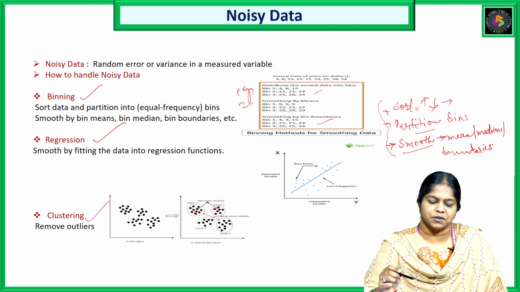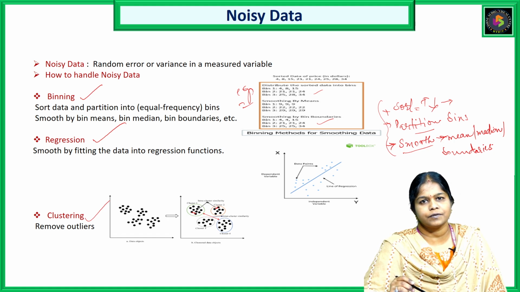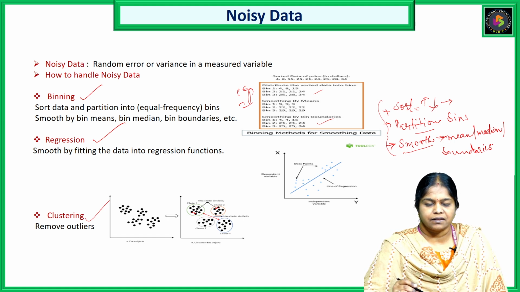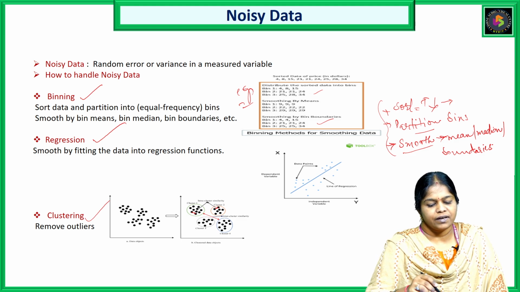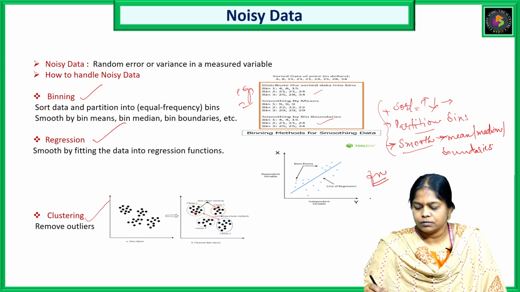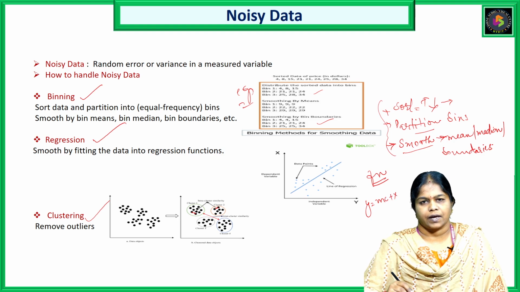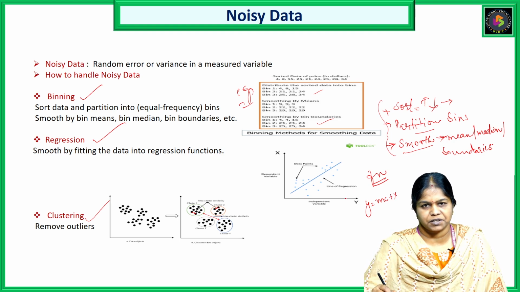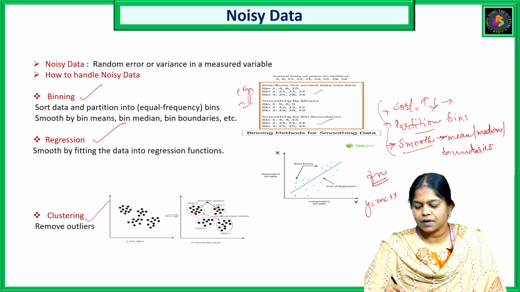And the next one is regression. Regression is one of the most powerful methods that we normally use. Regression is mostly used with the help of a particular function. We all know the function y = mx + c. So we have a particular regression function, from which we get a straight line, where it is used to distinguish between the different data sets.